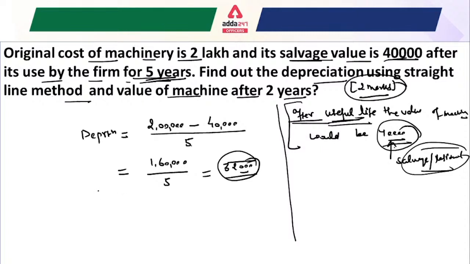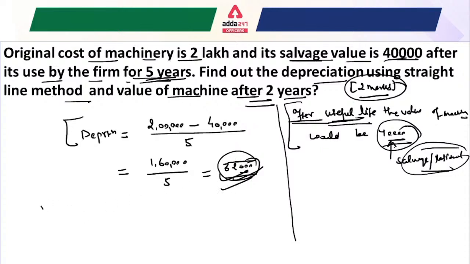So the depreciation for the first year is 32,000, for the second year again 32,000, and for the third year again 32,000. So depreciation would be constant. Then we have to tell the value of the machine after 2 years. So that would be our depreciation, 32,000 rupees.